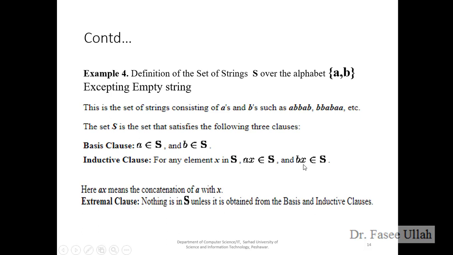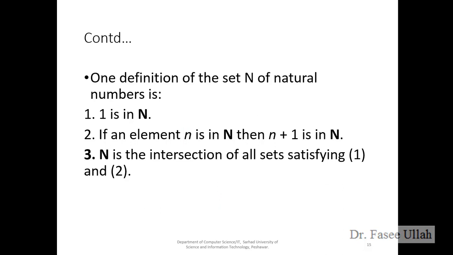So we can replace X with B, or with A. This means how we can extend the set to an infinite number of elements from the seed. This is the basic example, right? Here AX means the concatenation of A with X.